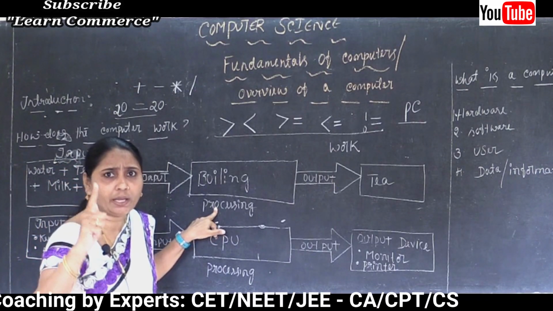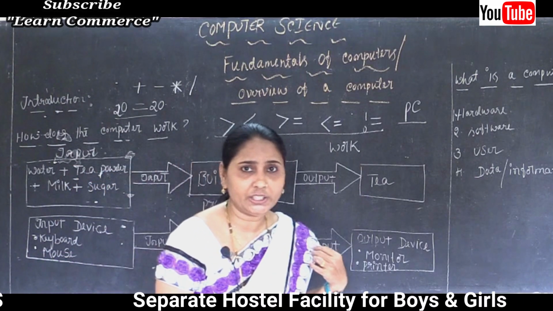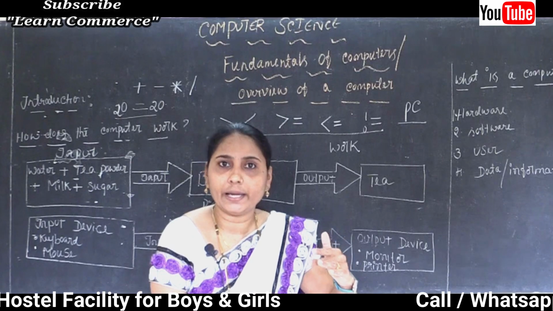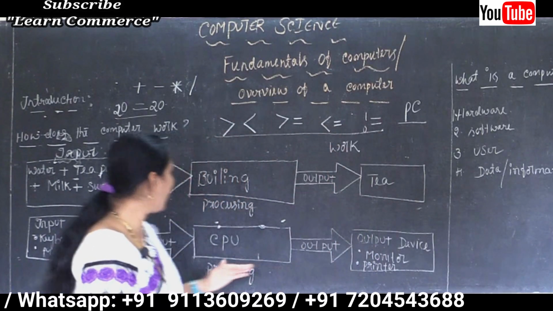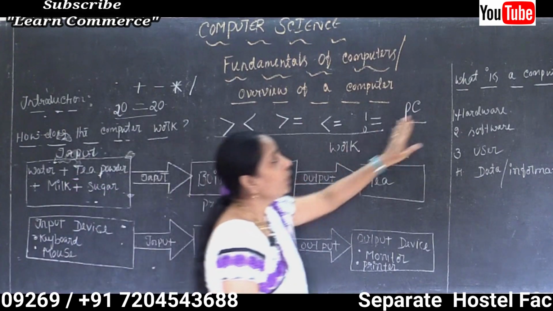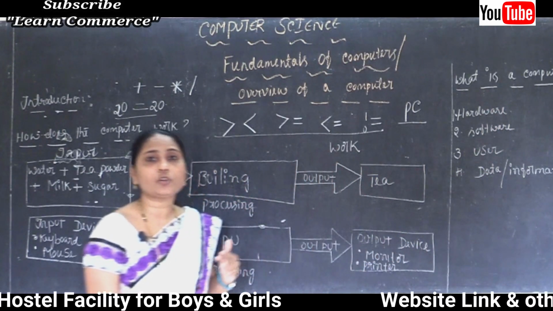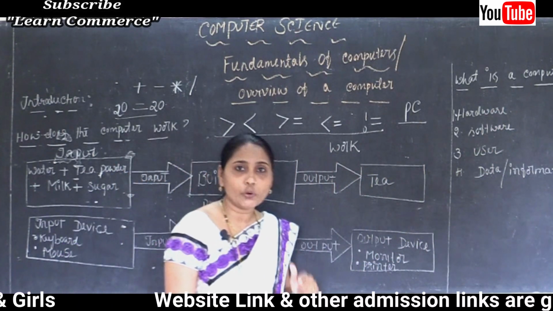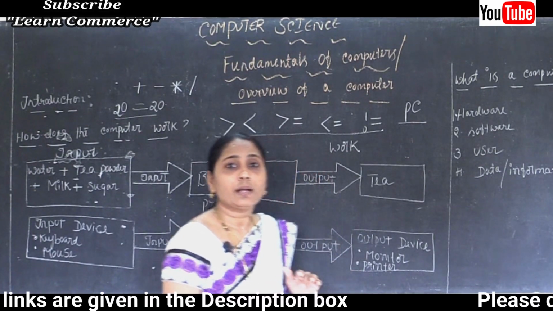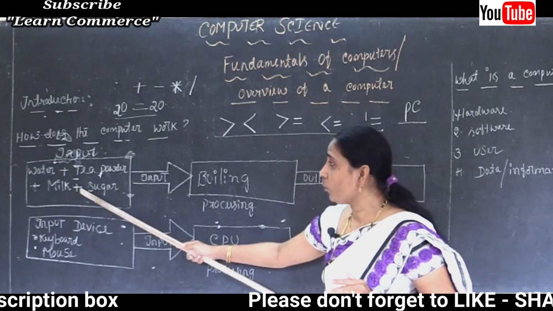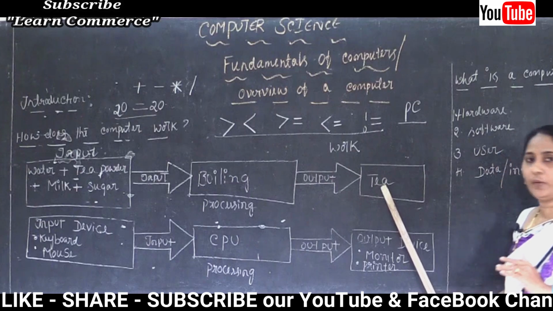The meaning of sorting is arrangement of data in some type of order. Maybe arranging the data in ascending order A to Z, or in descending order Z to A, is called processing. So it is an electronic machine or automatic electronic device used to process the data, and also we can say converting data, whatever the input data is, into useful information.